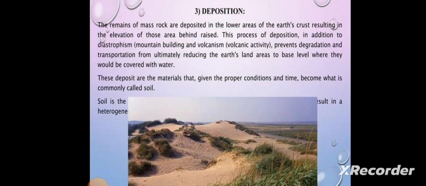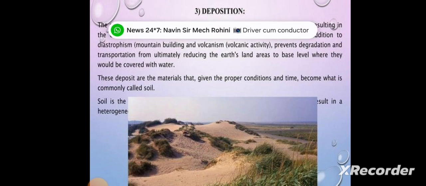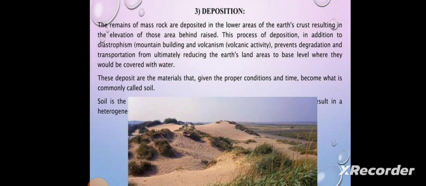Deposition. The remains of the mass rocks are deposited in the low areas of the earth crust, resulting in the elevation of those areas. This process of deposition, in addition to diastrophism, prevents degradation and transportation from ultimately reducing the earth's land area to the base level where they would be covered with water. These deposits are materials that, given proper conditions and time, become what is commonly called soil.